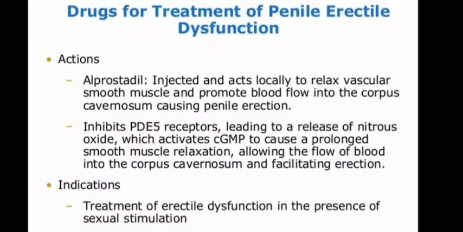Drugs for treatment of penile erectile dysfunction and their actions and indications. Actions are as follows: alprostadil is injected and acts locally to relax the vascular smooth muscles and promote blood flow into the corpus cavernosum, causing penile erection. It also inhibits PDE5 receptors, leading to the release of nitric oxide, which activates cGMP to cause prolonged smooth muscle relaxation, allowing the flow of blood into the corpus cavernosum and facilitating erection. Indications for this are treatment of erectile dysfunction in the presence of sexual stimulation.